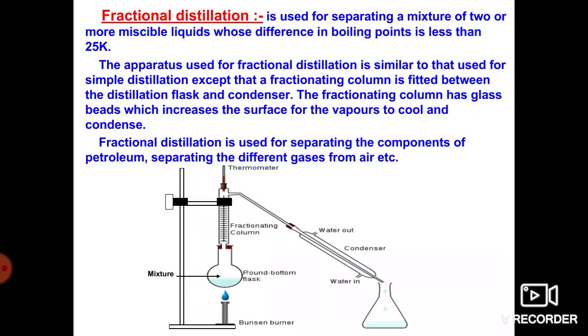So whatever we get, petrol, diesel, kerosene, lubricant oil, we get from the crude petroleum, which is separated by fractional distillation. This is a very important technique of distillation, very helpful to separate different kinds of mixtures.